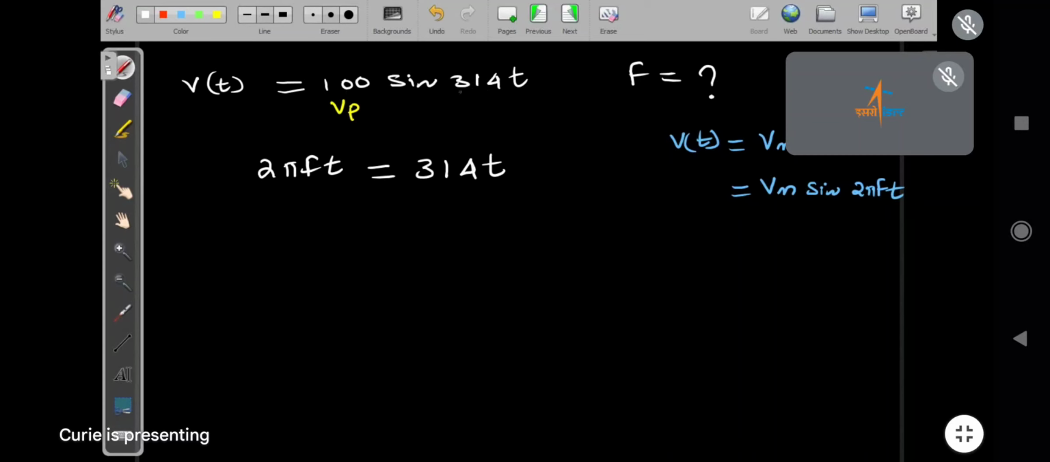This is the term they ask in the question. Simply, they can ask: this is equal to 2 pi ft. That is what he has given.